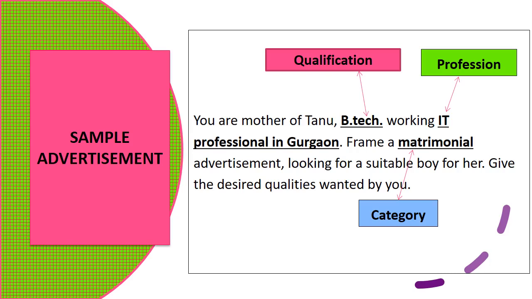She is BTech and working IT professional in Gurgaon. So profession is also given. Frame a matrimonial advertisement. So category is matrimonial, looking for a suitable boy for her. Now the desired qualities we have to write on our own.